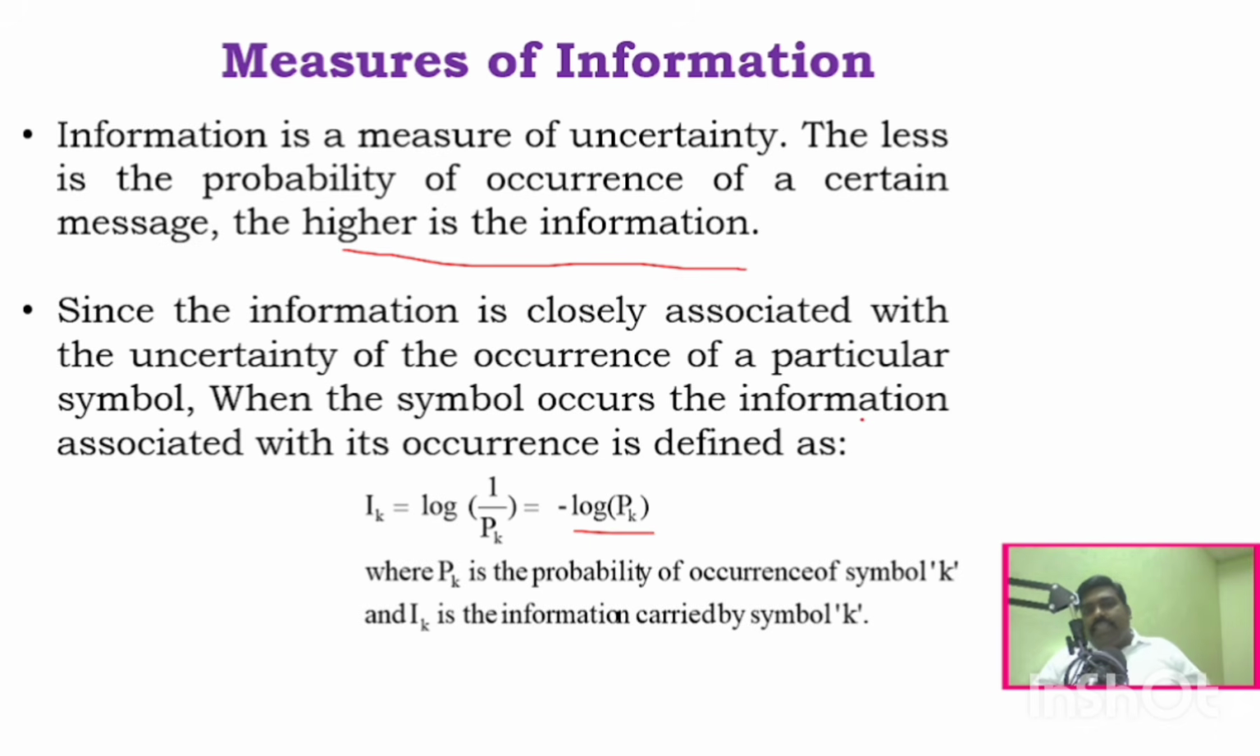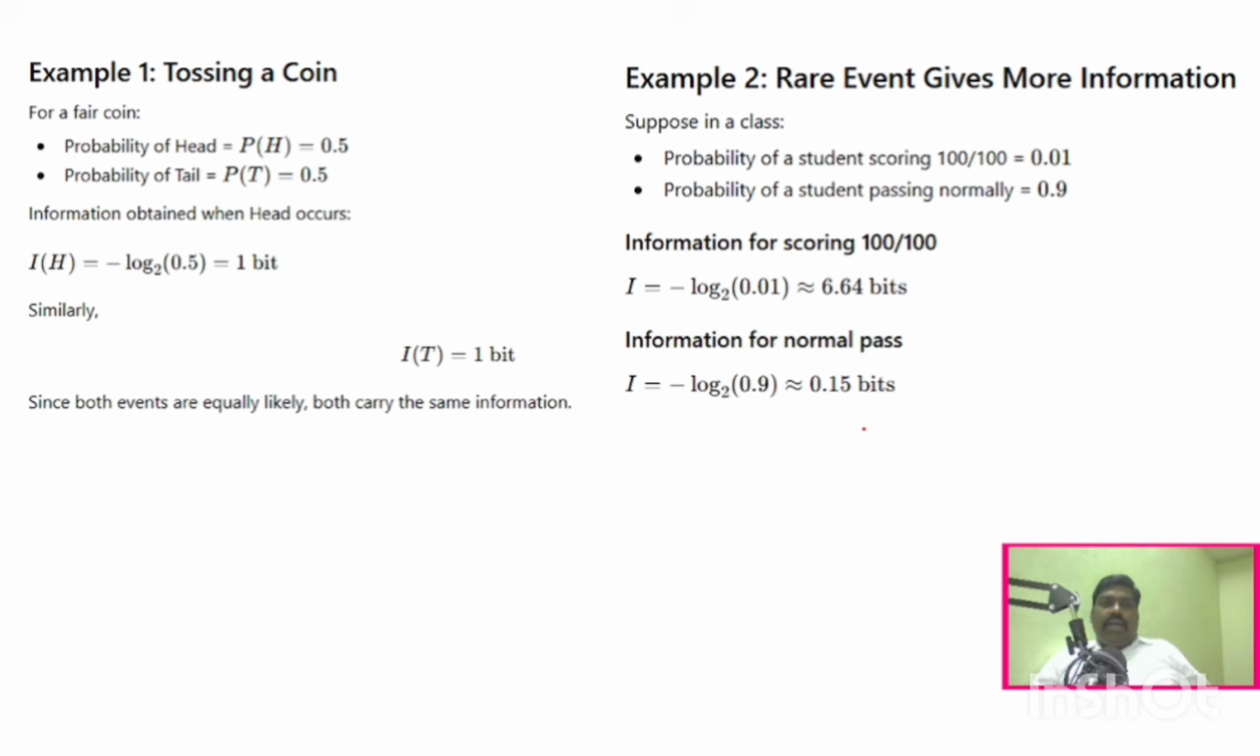To understand this, we can go for two examples. If you toss a coin, the probability of getting head is 0.5 and the probability of getting tail is 0.5. To calculate the amount of information you receive, you substitute in the formula minus log 2 of pk. With 0.5, it is 1 bit. Similarly, for tail it is also 1 bit. So if the probability of occurrence is the same, then the amount of information will also be the same.